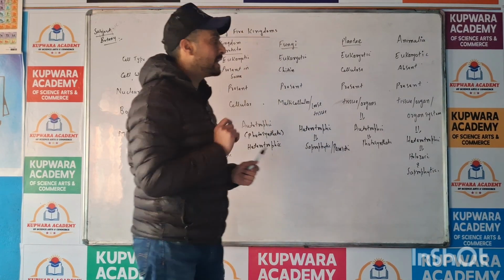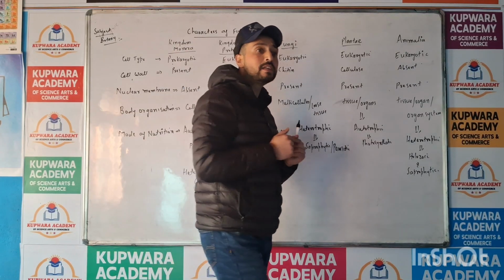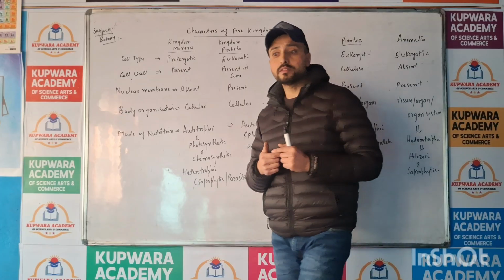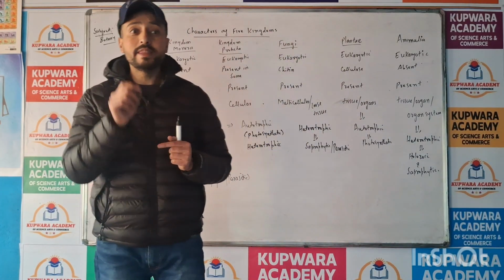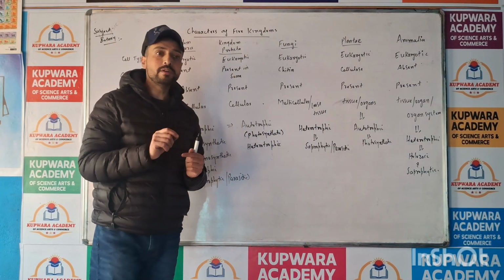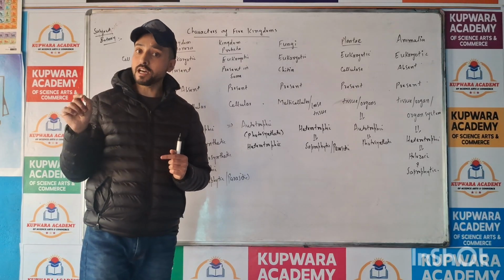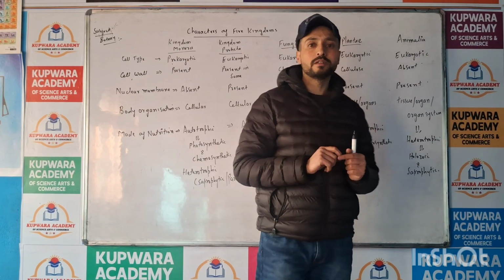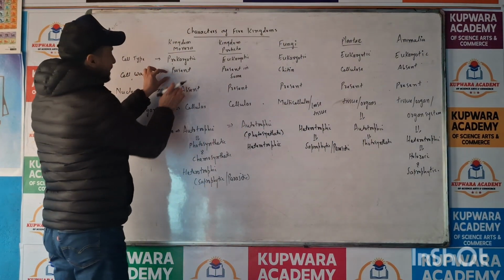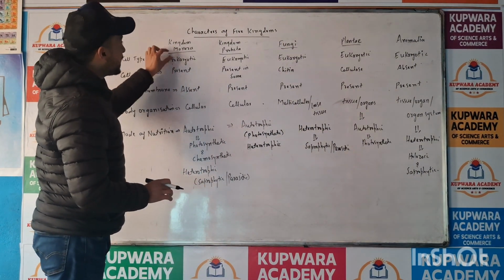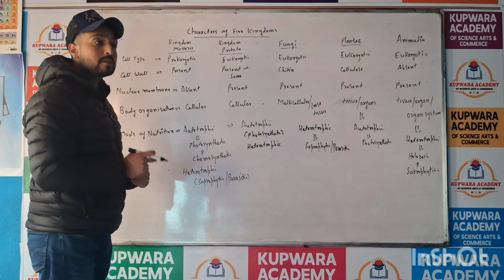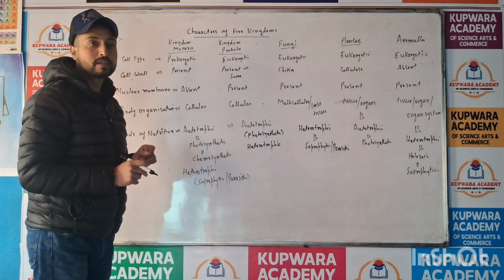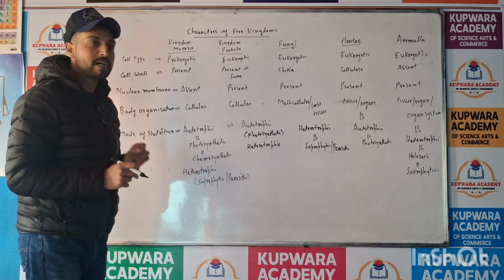So peptidoglycan is an amino sugar. Amino sugar means it has got two components, NAM and NAG. NAG is N-acetyl glucosamine and NAM is N-acetyl muramic acid. So peptidoglycan is present in the cell wall of Monera, except mycoplasma. Mycoplasma lacks cell wall. Cell wall is absent in the mycoplasmas.